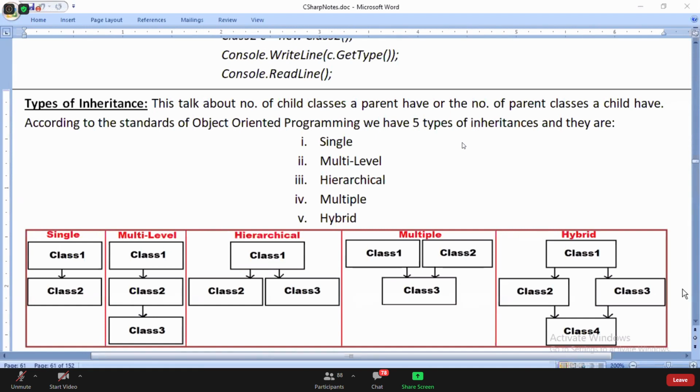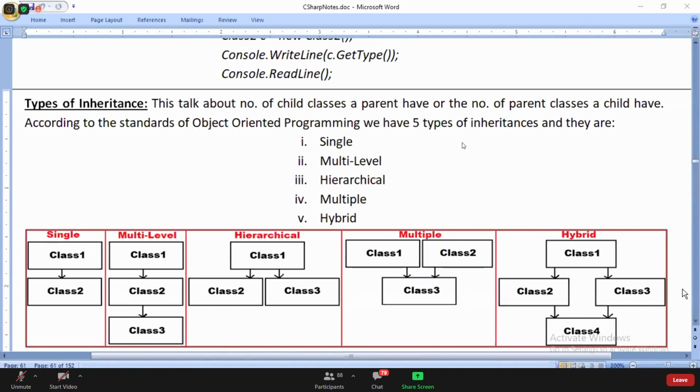Basically, C sharp and Java languages, guys, support only single, multi-level, and hierarchical inheritances. Listen to me. They support only these three. They don't support the others, which means they don't support multiple and hybrid inheritances.